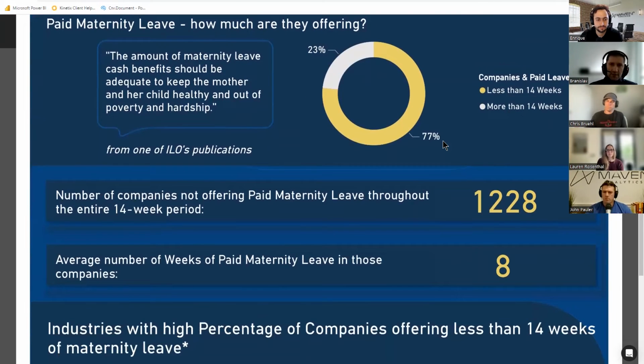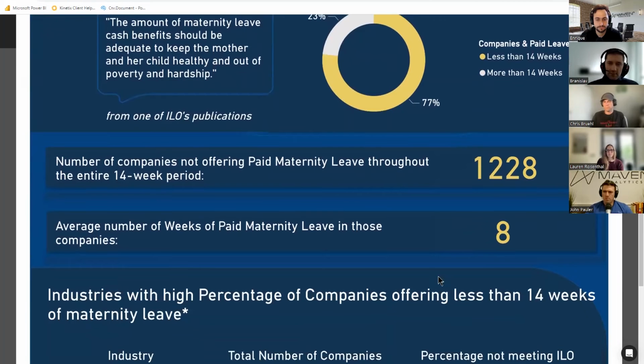So what we have been seeing as relative numbers here, we see as absolute values below. He isolates over 1,000 companies that don't meet the standard, and then provides us with information about the average maternity leave in those companies, which is 8.